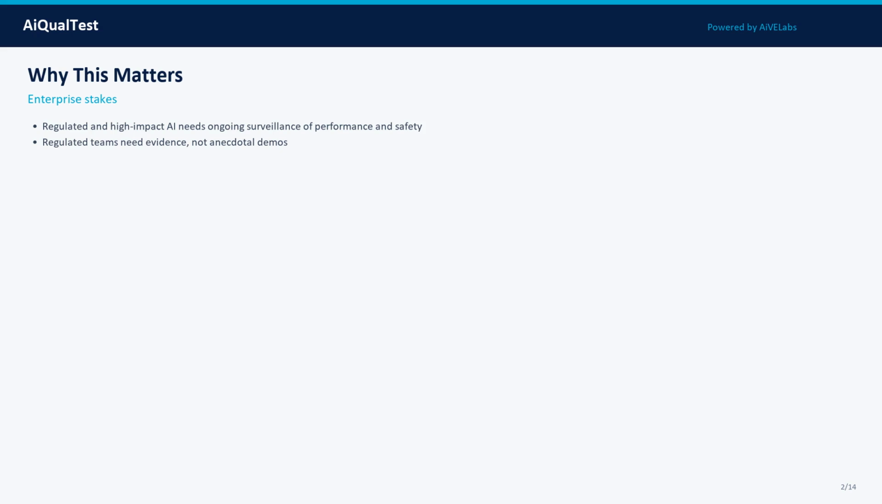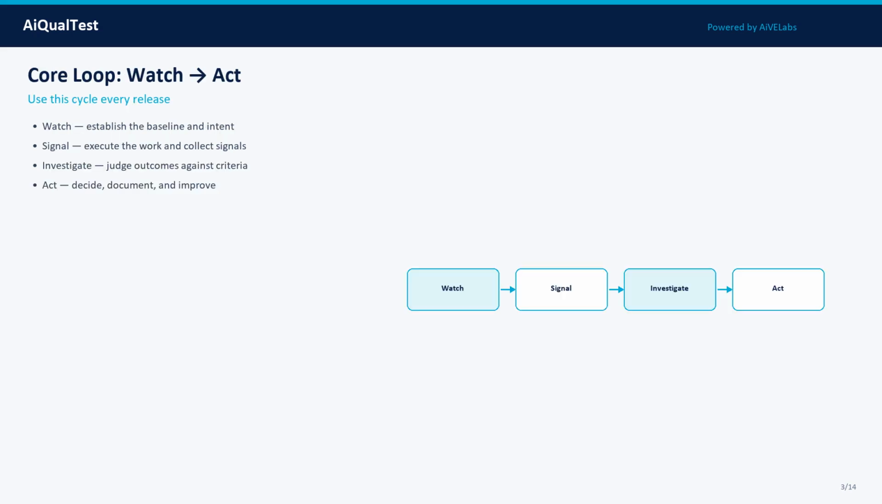Why this matters: regulated and high-impact AI needs ongoing surveillance of performance and safety. Post-market monitoring connects field signals to corrective action. It is a governance obligation, not optional analytics. Enterprises shipping AI into banking, insurance, healthcare, and digital operations cannot rely on hallway demos. Buyers, auditors, and internal second-line risk partners ask for repeatable methods, version artifacts, and clear ownership. If you cannot explain how you tested and what evidence you keep, you do not have AI quality, you have optimism.